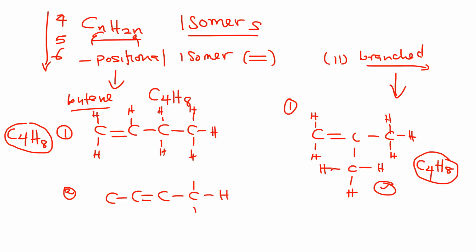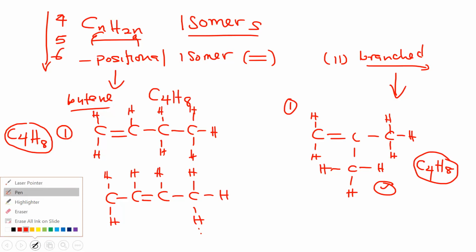I shouldn't have gone to the branched one, but either way we should be able to get around this. This is another form, shifting the double bond. Here the double bond is on the first part, then it's in the middle part.